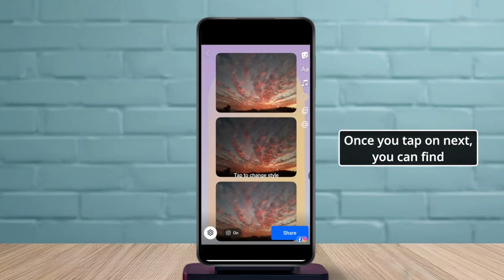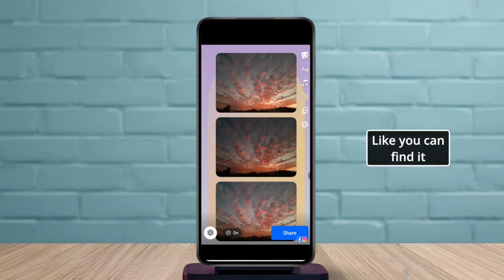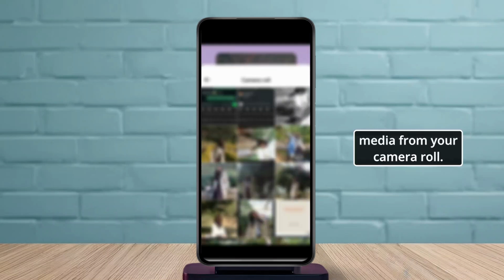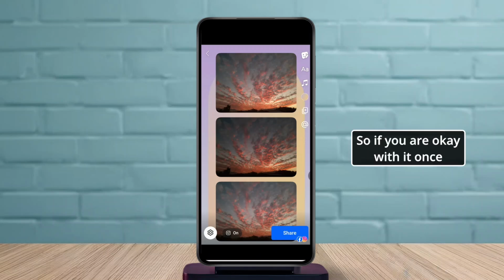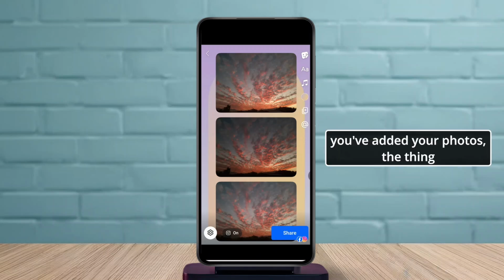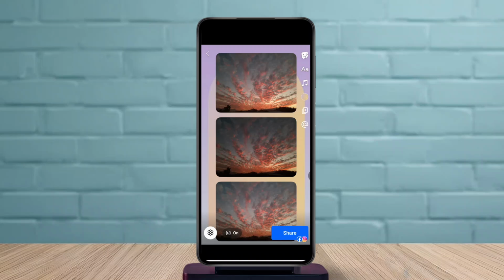Once you tap on next, you can find the images being uploaded, like you can find them being uploaded in multiple. If you want to add more pictures, you can directly look out for this add button on your right hand side and select a media from your camera roll. So if you are okay with it once you've added your photos,